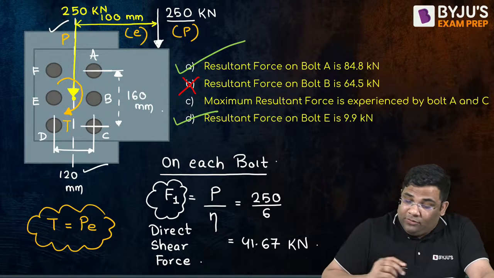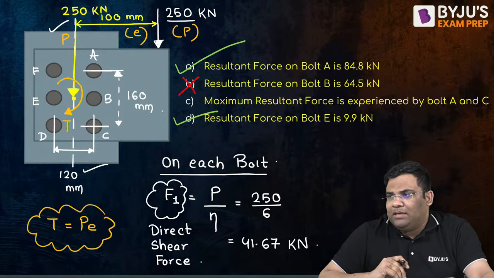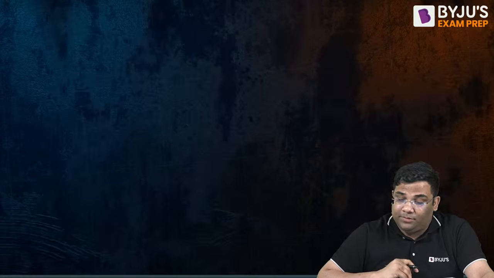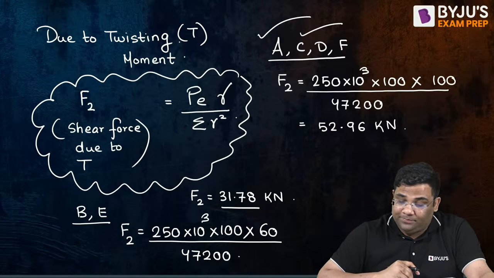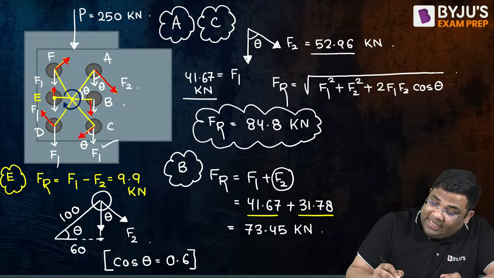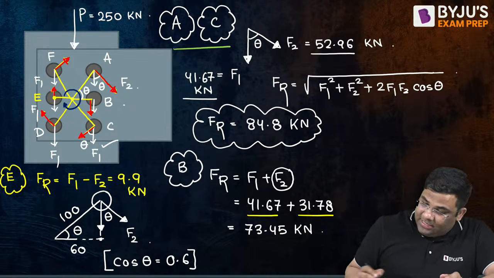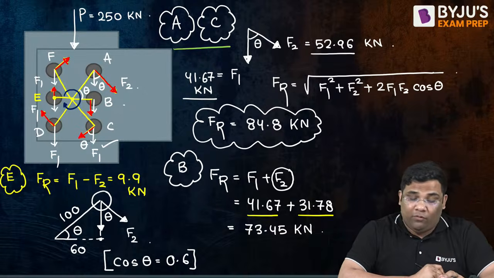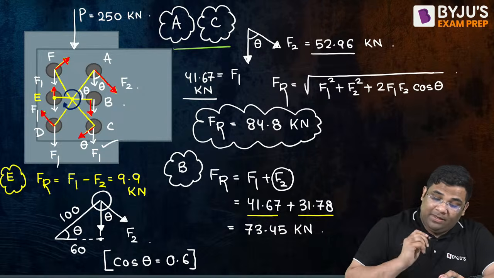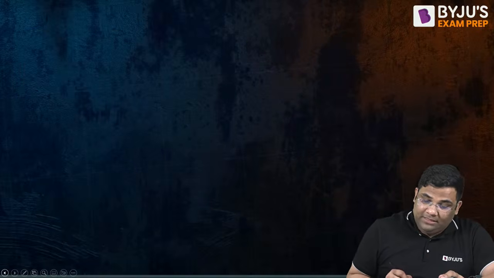Now you see, coming to this, maximum resultant force is experienced by bolt A and C. Let us see whether this is correct or not. Here we got the resultant force for A and C, 84.8. For B, we got 73.45. For E, we got 9.9. Now coming to this D and F bolt.